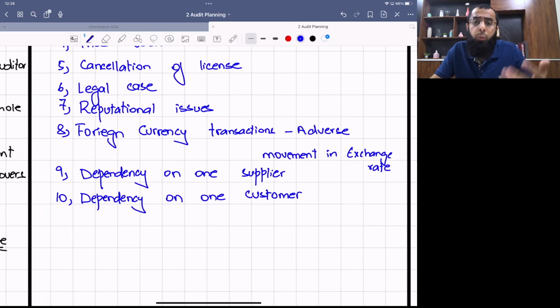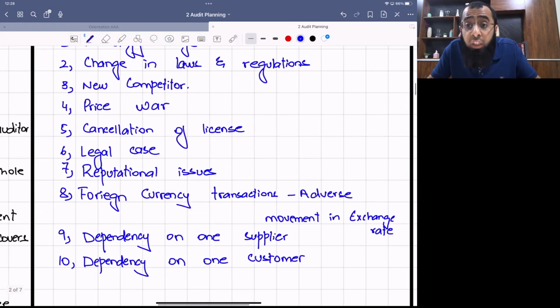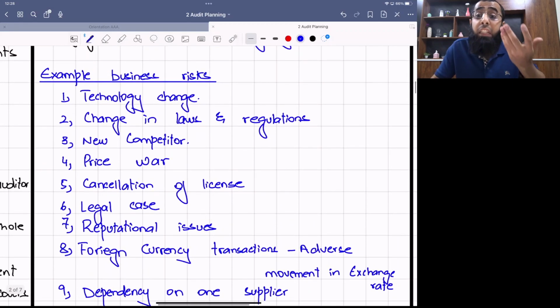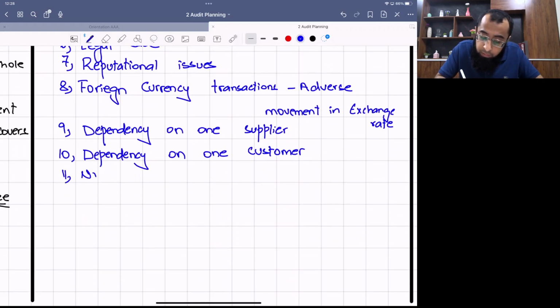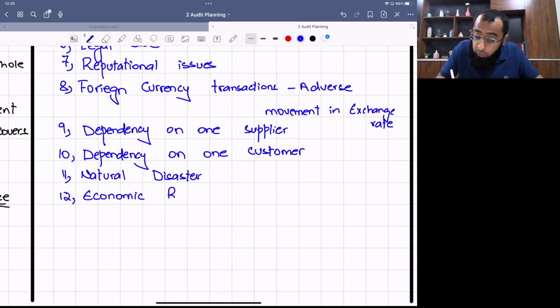Think about other businesses. What type of risk can a business face? If there is any technology change, or any fashion change, or any climate change, or any natural disaster. We have such questions in the past paper when the client's business has suffered from a natural disaster. So that can be a business risk. Any change in fashion or trend, economic recession. So these all can be business risks which can affect your business, like natural disaster or economic changes like economic recession or the introduction of any taxes.